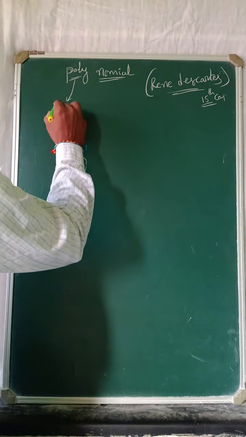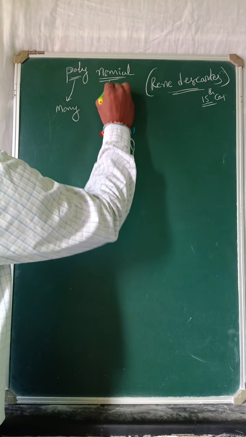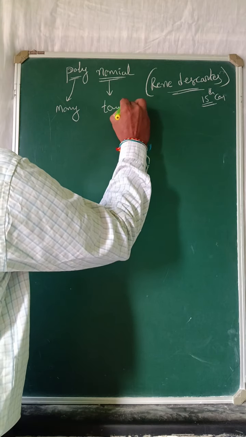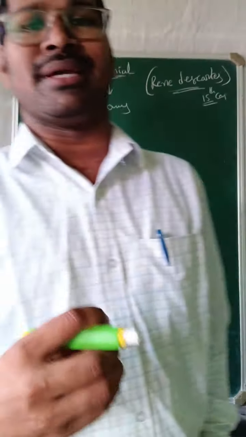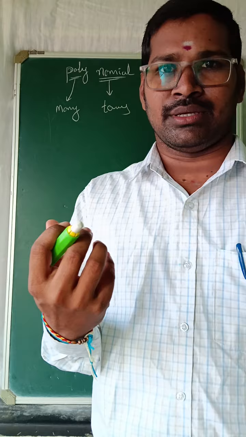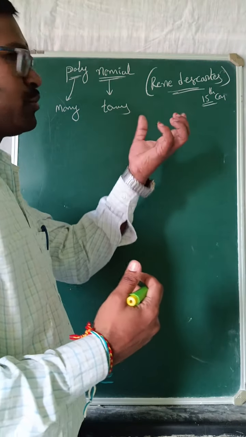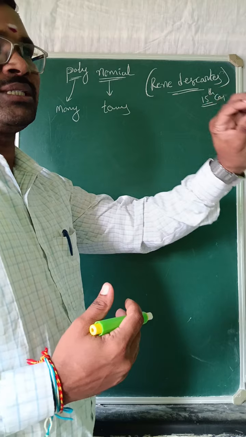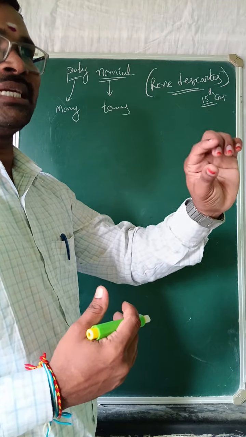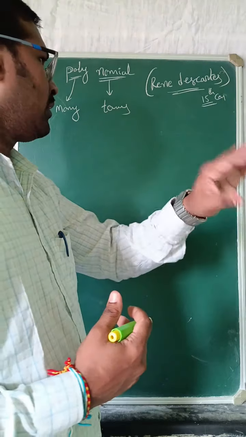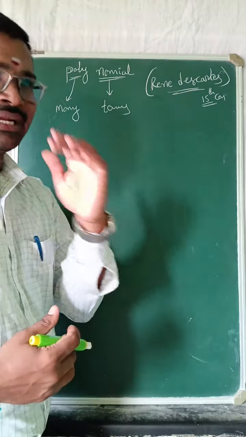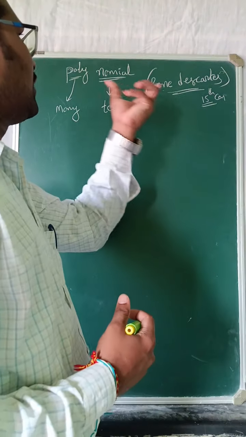Poly means many, nomial means terms. Polynomial means many terms, many numbers, like ax square plus bx plus c, then ax cube plus bx square plus cx plus d. There are many numbers and terms like that.